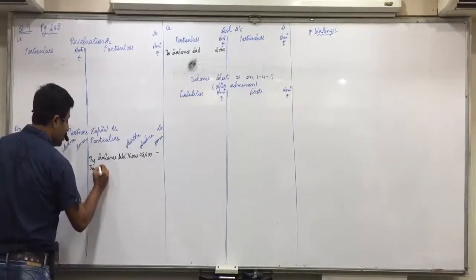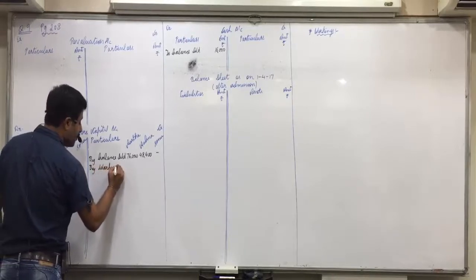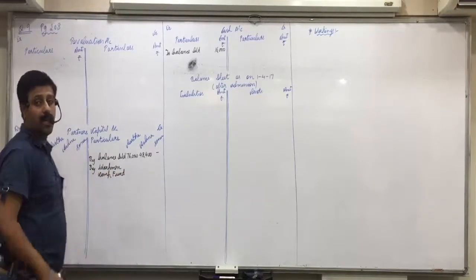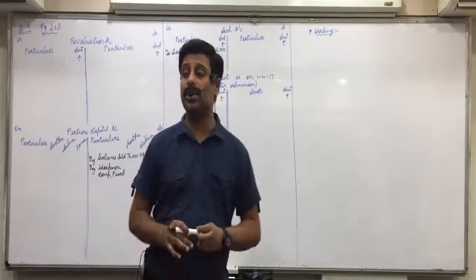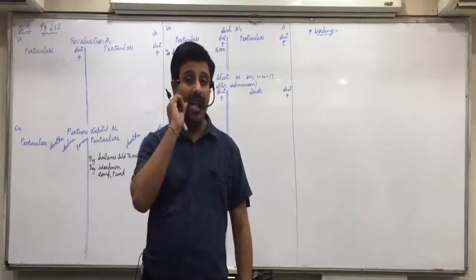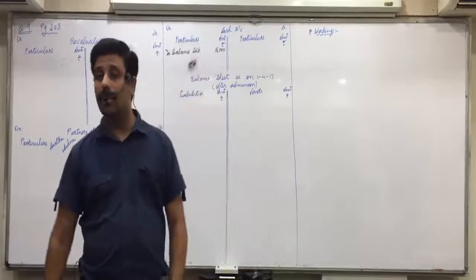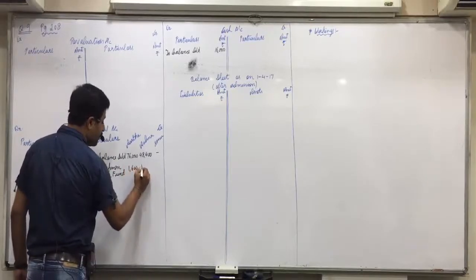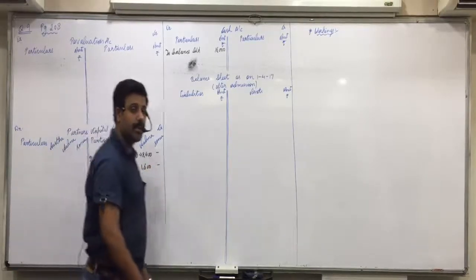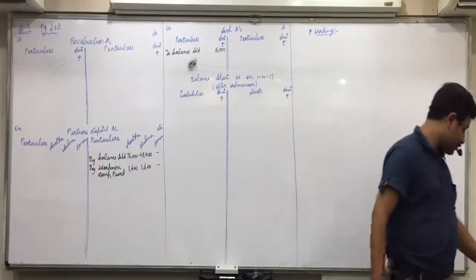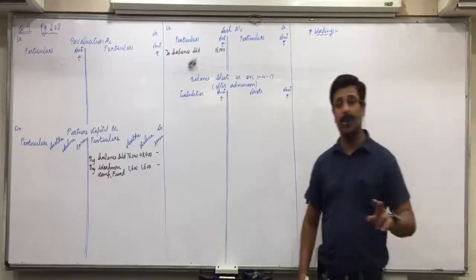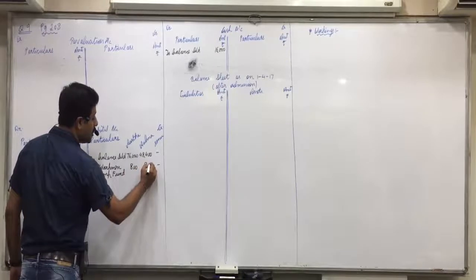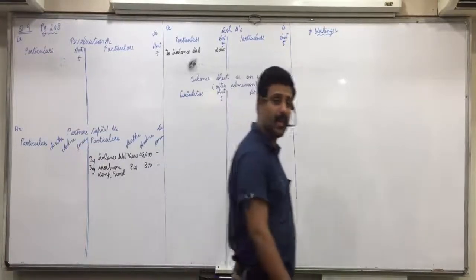By workmen compensation fund. Now 4800 minus 3200, we have to distribute 1600. See before the balance sheet, is any ratio of profit given? No. Means equal. So 1:1 will distribute. No ratio is given. Sorry, 4800 minus 3200, 1600. So 1600 into 1 by 2, 800. 1600 into 1 by 2, 800. Is everyone clear with this?